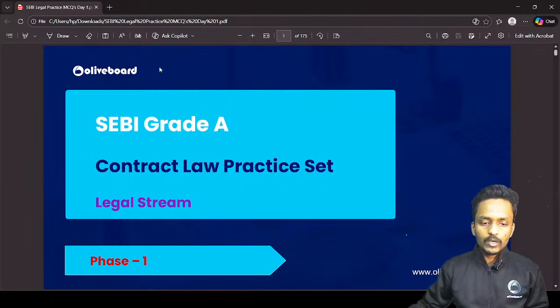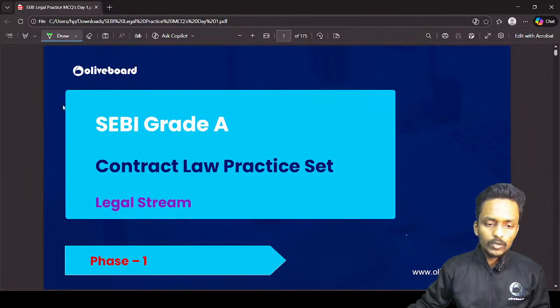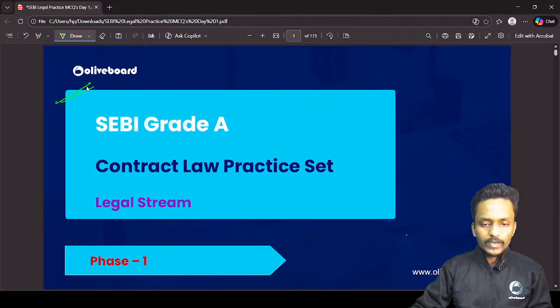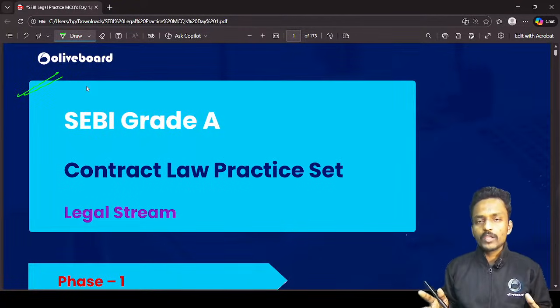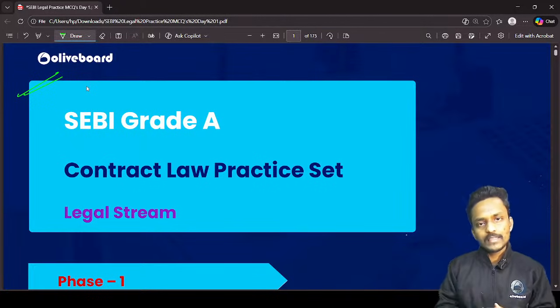Yes, you know very well that contract law has a very big role in our SEBI Grade A Phase 1 examination, and that's the reason behind it. We will cover lots of important practice set questions in this session.